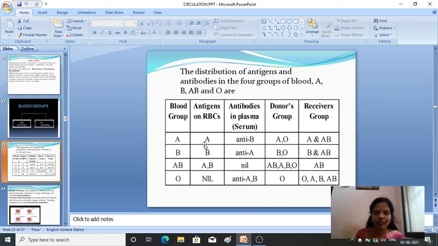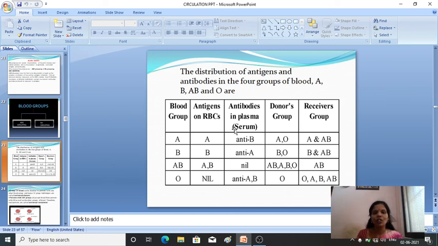The person who is having antigen A will be having antibody B. Then he can donate the blood to A and O. The person who is having antigen A will be having blood group A. If the person is having antigen B, then he will be having blood group B. If the person is having both antigen A and B, then the blood group will be AB. Then O group means he will not be having any antigens on the RBC.